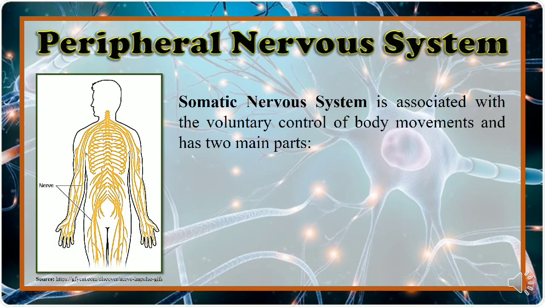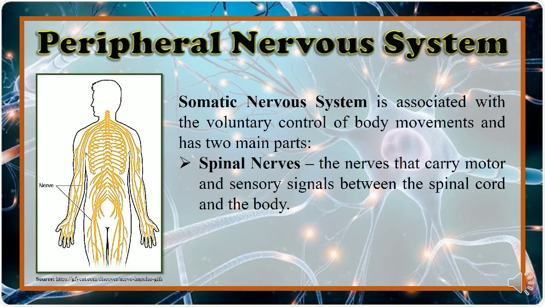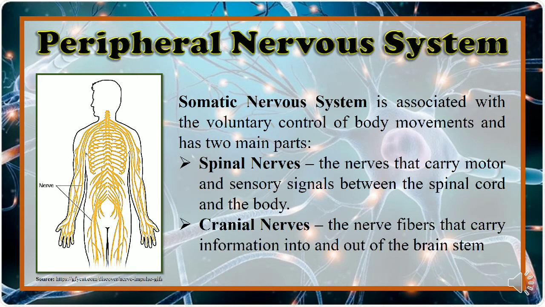The somatic nervous system is associated with the voluntary control of body movement and has two main parts. The spinal nerves, the nerves that carry motor and sensory signals between the spinal cord and the body, and the cranial nerves, the nerve fibers that carry information into and out of the brainstem.